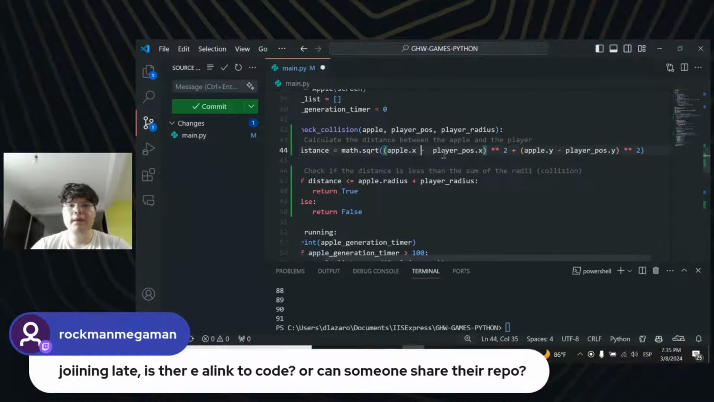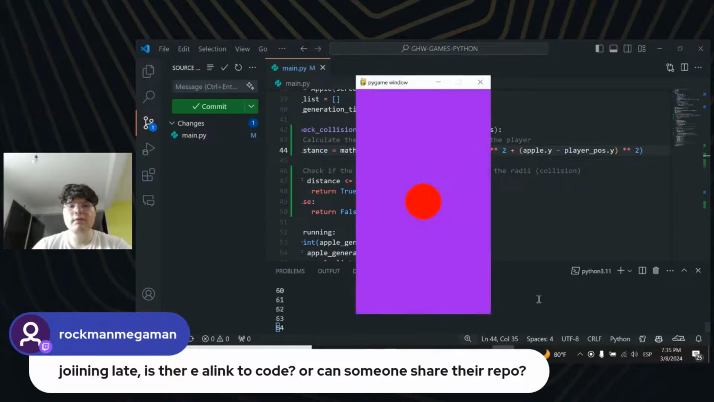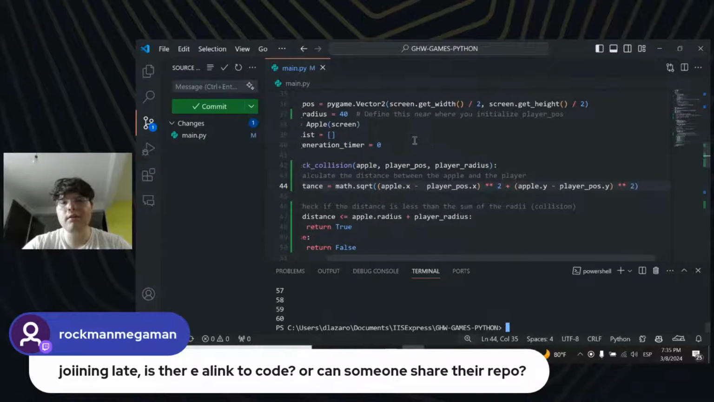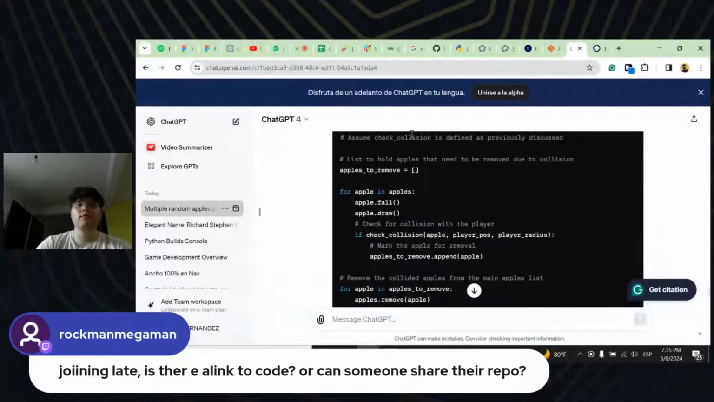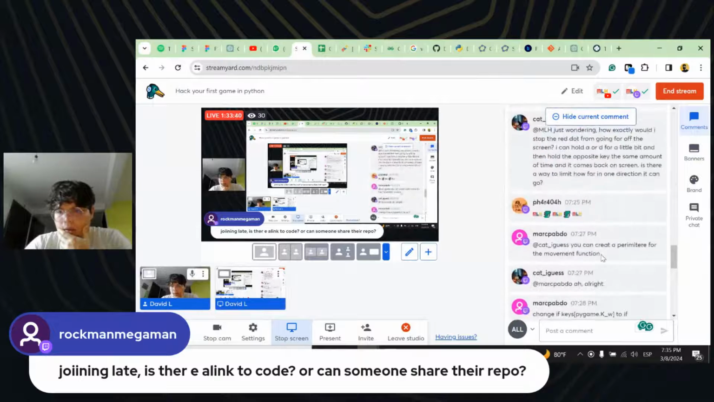Apple of X minus apple. Oh yeah, I don't know if I even saved this. Like, I mean, they're getting generated, but for some reason they're not getting erased. I think it's because we're checking with the distance formula. Okay. Let's see.